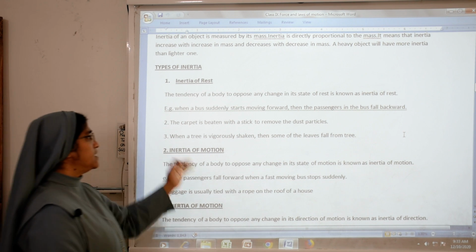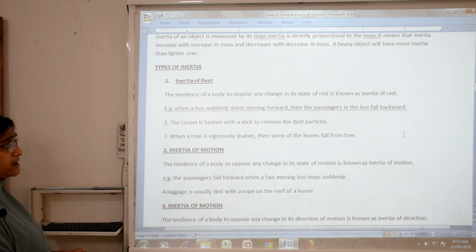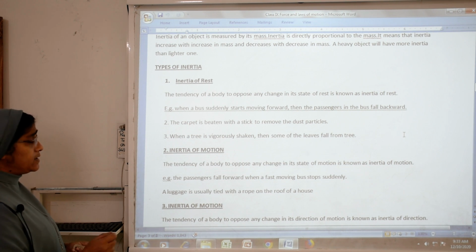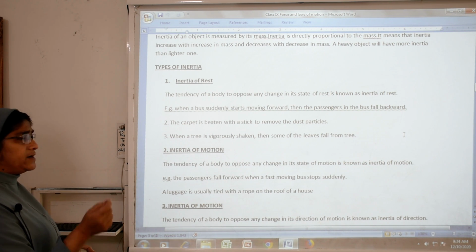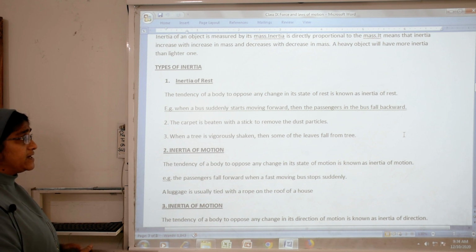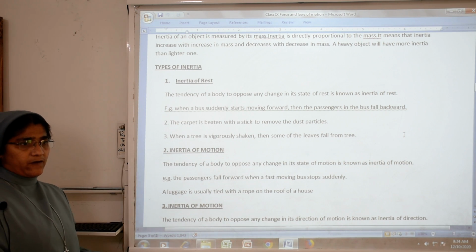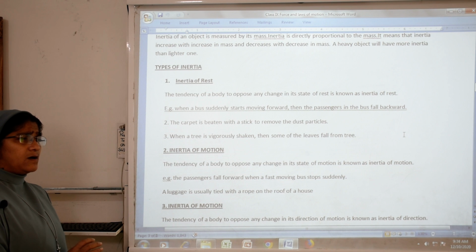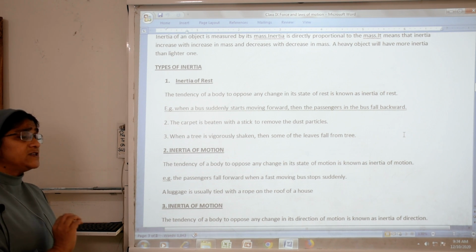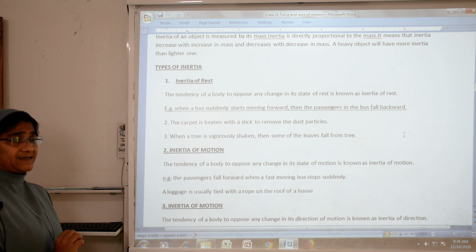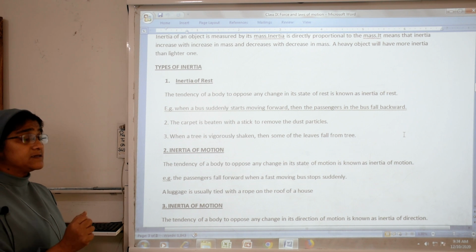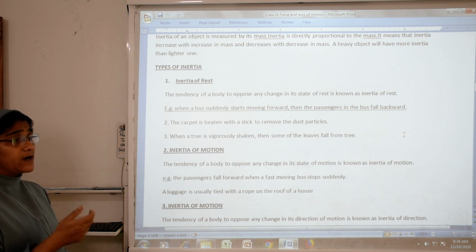The third point: when a tree is vigorously shaken, some of the leaves fall from the tree. You can do this experiment. You shake the tree, and what happens? Leaves will fall down. Why? Because the leaves always want to remain at rest. While we shake the tree, what will happen?